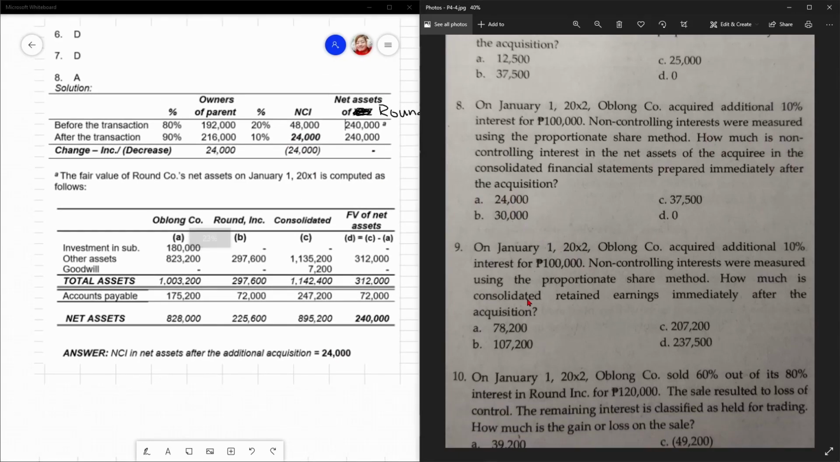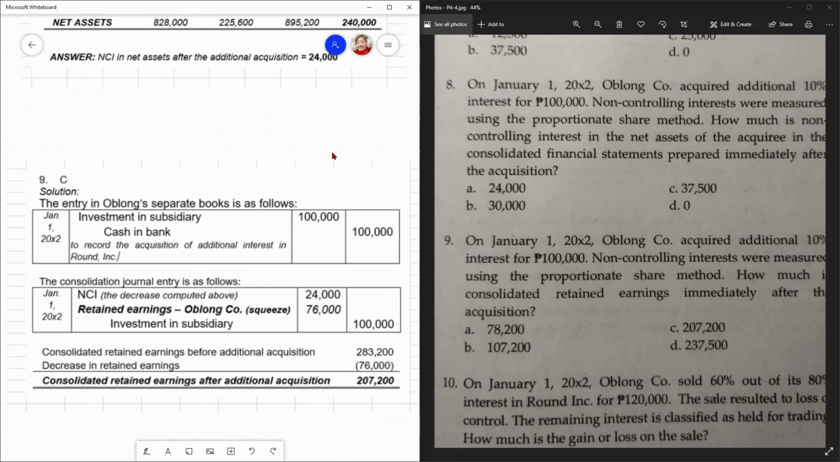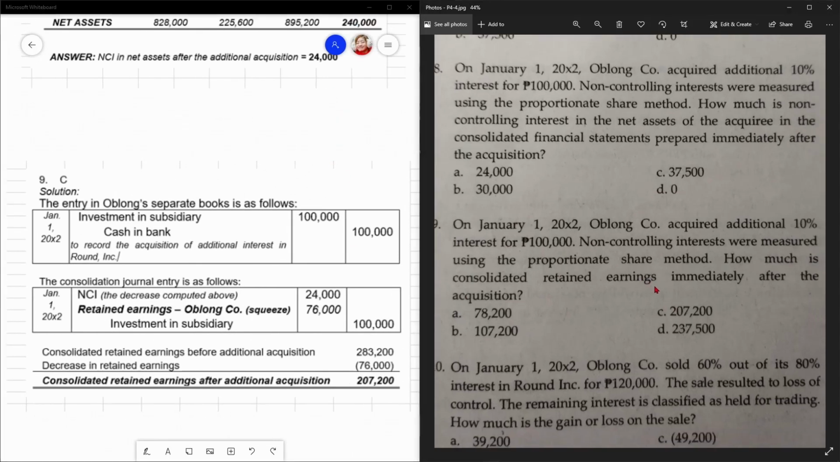So, let's go to, diba, basic na lang to kasi itong miscellaneous, basic na lang to siya. Additional materials na lang. So, on January 1, 20X2, let's go to number 9. Oblong ko acquired 10% interest for 100,000. So, same sheet. Yeah? Same thing. Same sheet. So, 10% for 100,000 consideration. Ngayon dito naman, NCI measure at proportionate share method. Ang tanong, sa retained earnings na. How much is the consolidated retained earnings immediately after the acquisition?